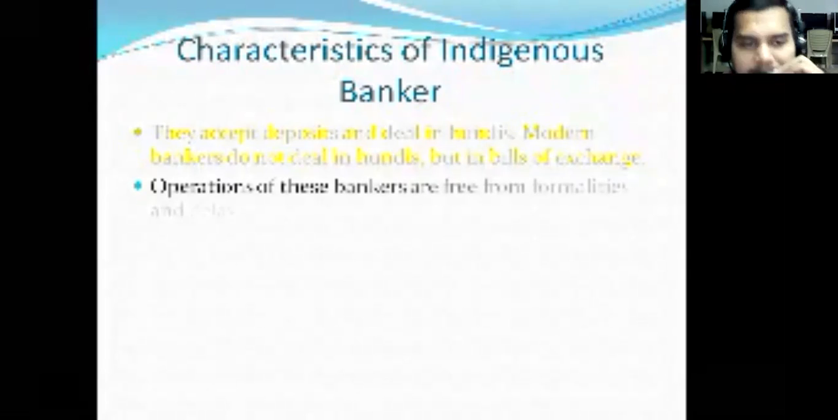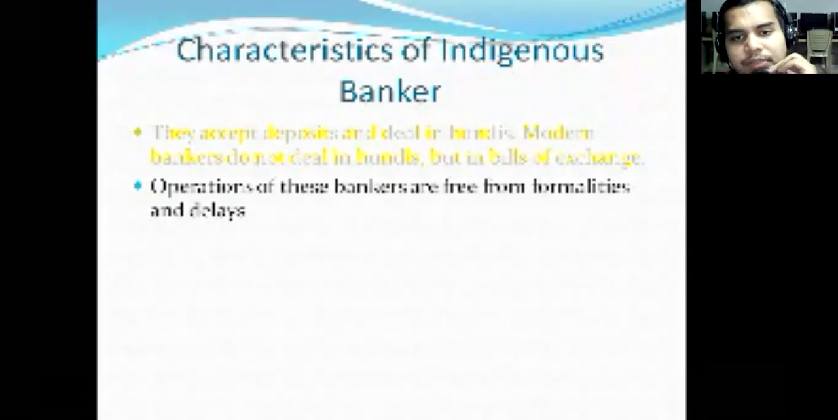Now coming to the second point. Operations of these bankers are free from formalities and delays. So the working of these bankers is free from formalities. Formalities are nothing but the rules and regulations. If you are going to have a loan or deposits in any bank, definitely some kind of formalities as well as some sort of delay will be happening. But when you are approaching this kind of people, it is very much guaranteed that there will be no such delays and formalities,